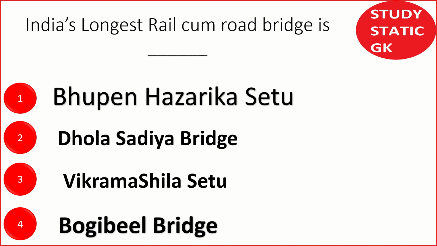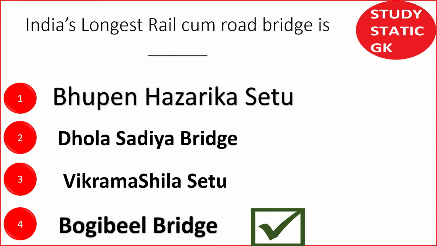Next question. India's longest rail-cum-road bridge is? The options are Bhupen Hazarika Setu, Dhola Sadiya Bridge, Vikramshila Setu, Bogibeel Bridge. The answer is Bogibeel Bridge. This is the longest rail-cum-road bridge, with a length of 4.94 kilometers. It is on the Brahmaputra River in Assam.